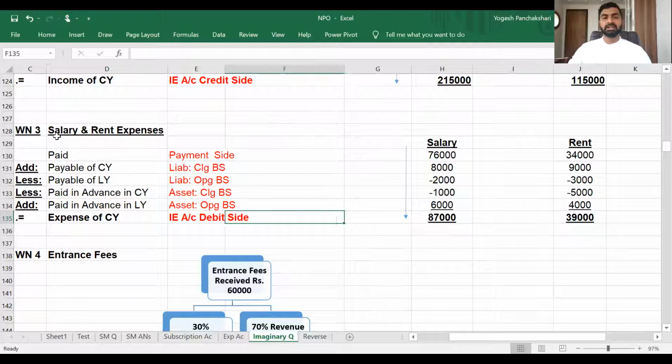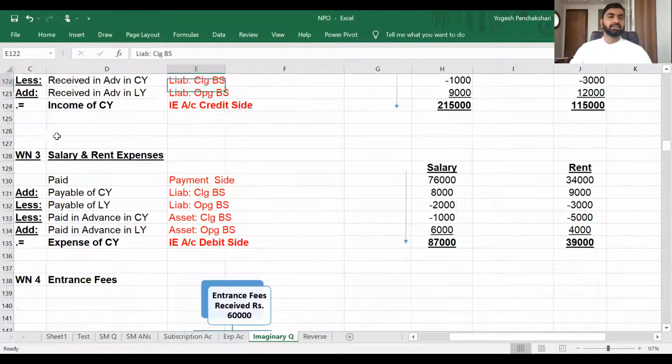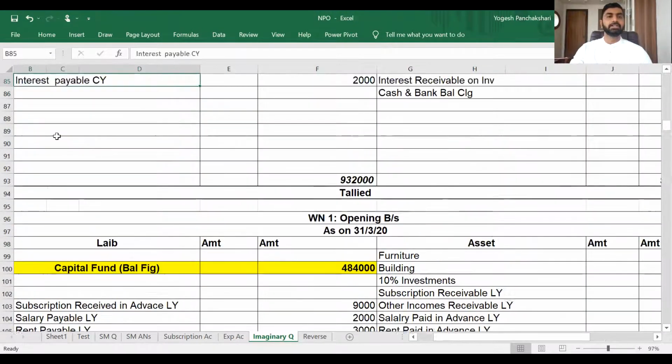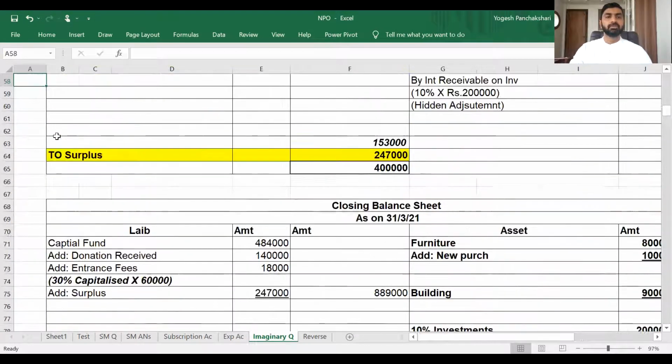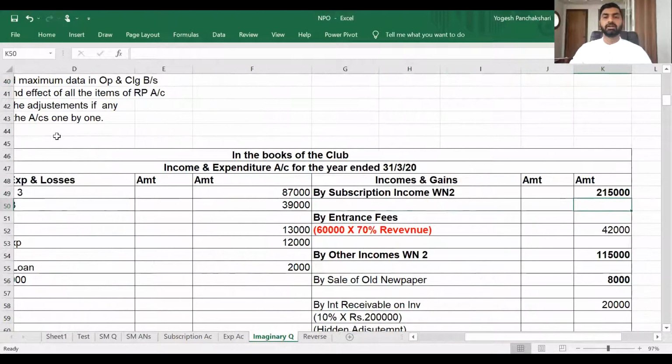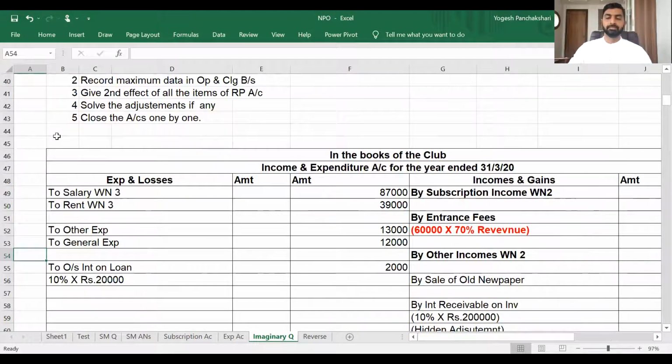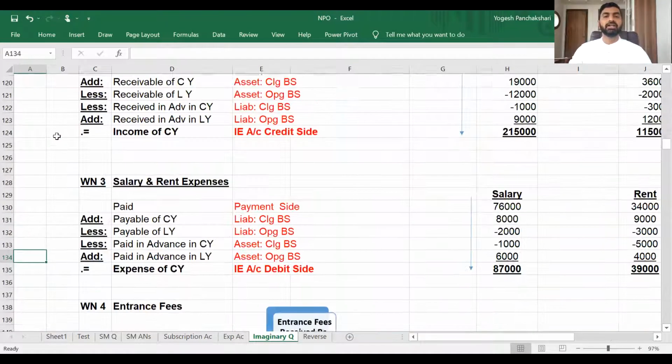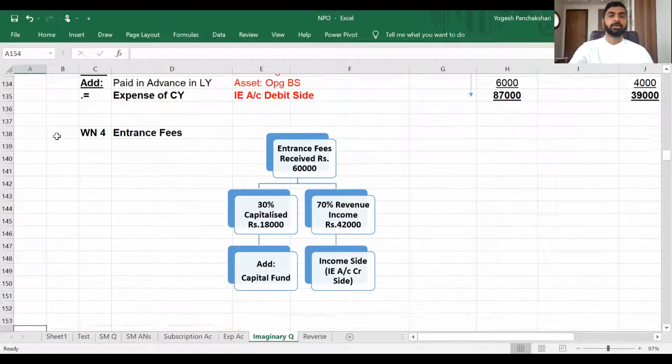So this is our expense. It will go to income and expenditure debit. You don't need to think about second effect. It is already recorded. So as you can see in the income and expenditure account, yes, salary and rent working note 3, and on the credit side, subscription income and other incomes is also recorded. Now, entrance fees we have already dealt with, but I have shown the adjustment also.